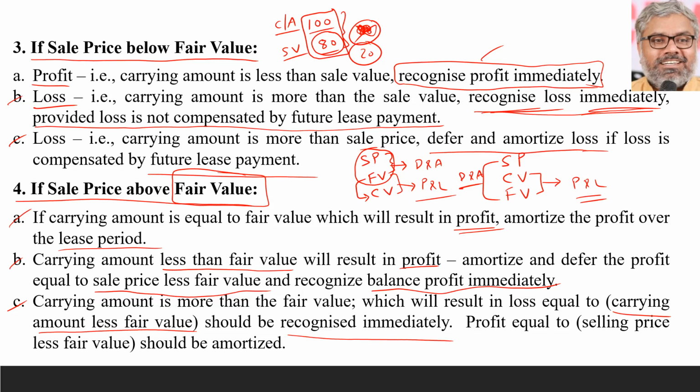But when the sale price is above fair value, then something is wrong. Why is that sale price above fair value? They wanted to show higher profits. So we should not allow that. How can we not allow that?